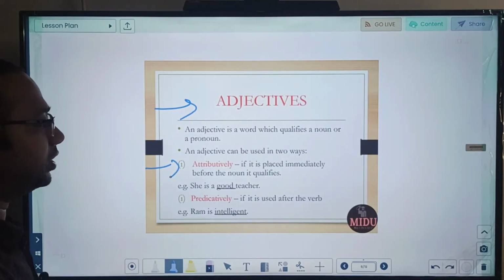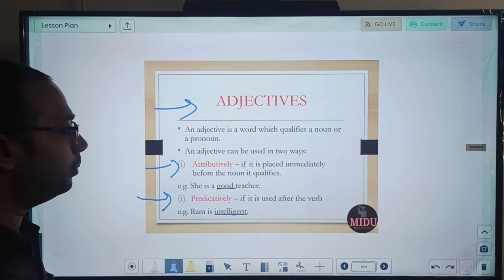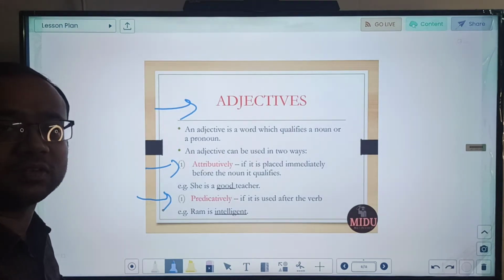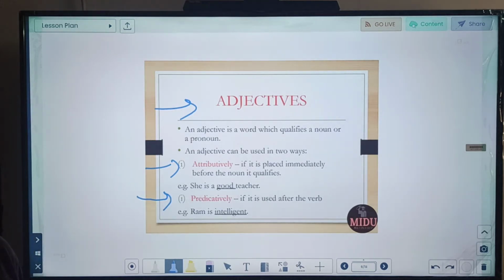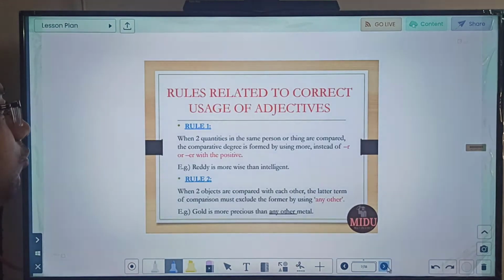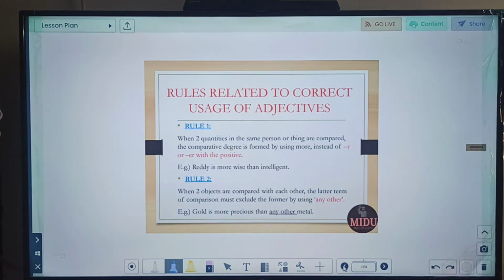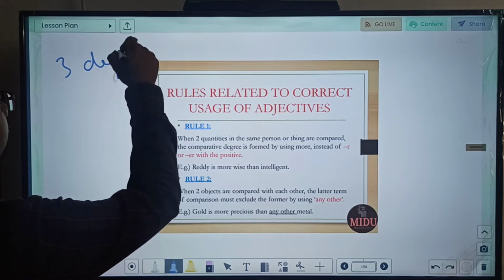She is a good teacher. Next is predicatively, if it is used after the verb. So, Ram is intelligent. This is known as predicative use. So there are 2 kinds which we discussed, attributive as well as predicative. Now let us start some common rules related to the usage of adjectives. Before going to the rules, let me tell you some things. There are 3 degrees for adjectives.